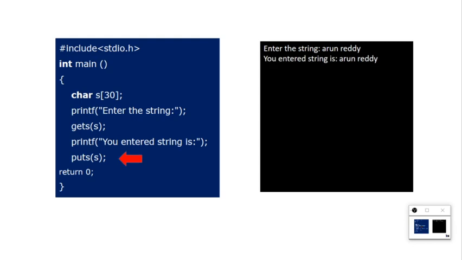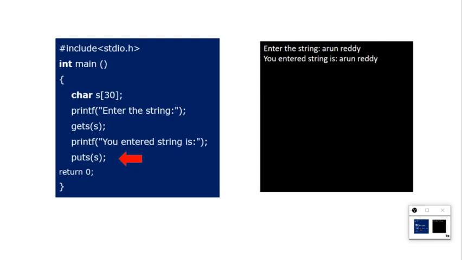See what it is, your entered string is Arun Reddy. Why is it giving Arun Reddy? Because I have kept puts. So puts is doing what? Again it is giving the same output that you stored with gets. Okay, so gets and puts are the same as scanf and printf. They work like scanf and printf.